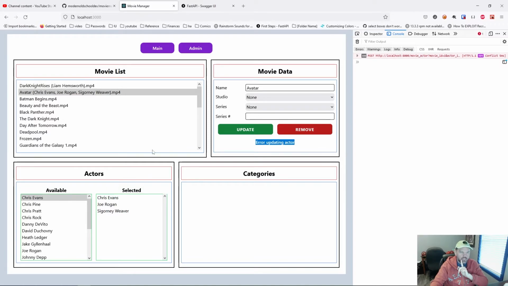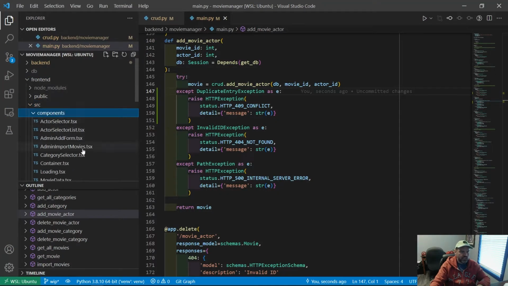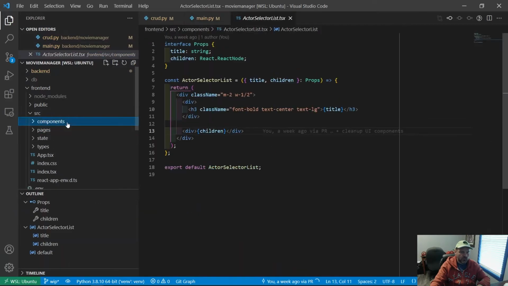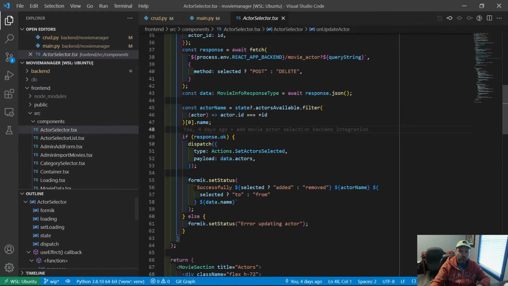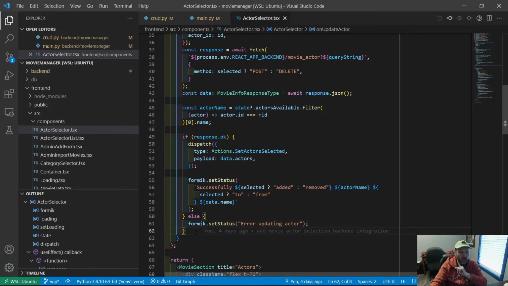So this is when we update our actor. So let's go into our front end. And in the source, in the components, in the actor selector, what is happening here? And what I have is this right here. So we have the actor name, and we're saying is response okay? And if it's not, we're going to get this error updating actor. And actually, we have lots of different codes to look at for this. So why don't we use a switch statement instead of just response okay or not?